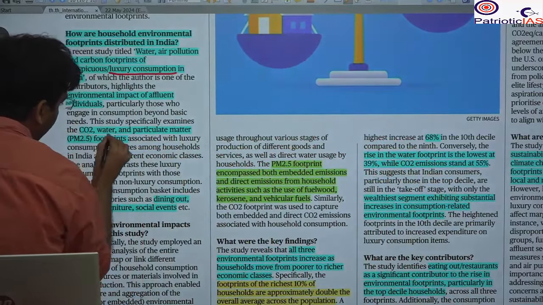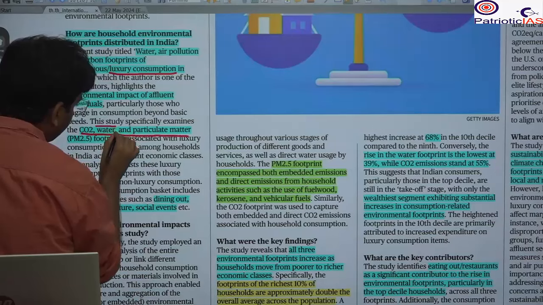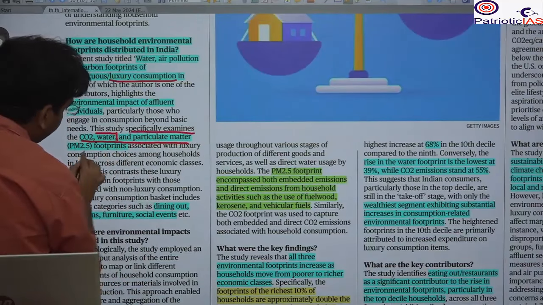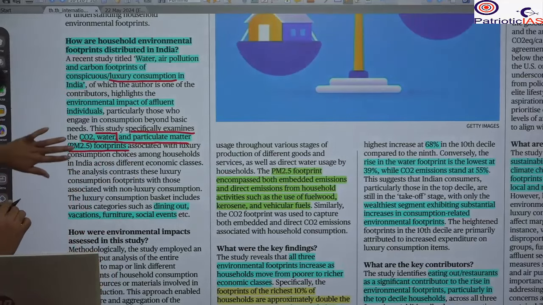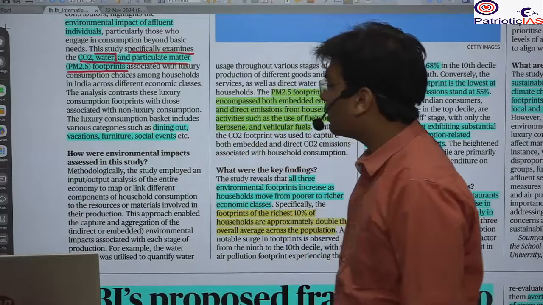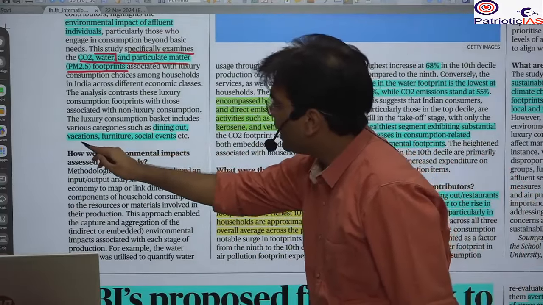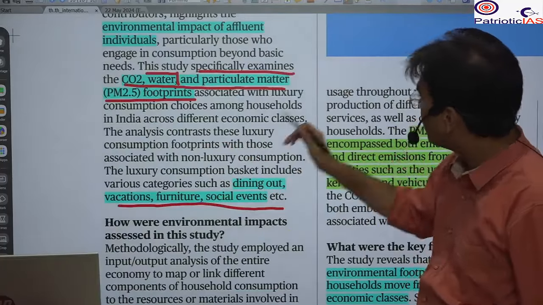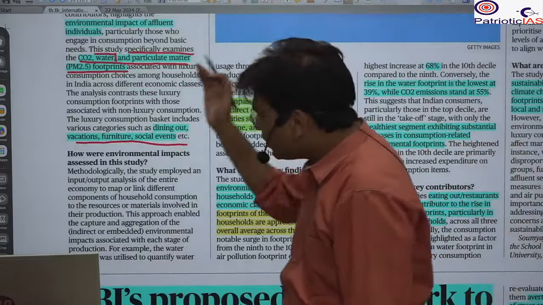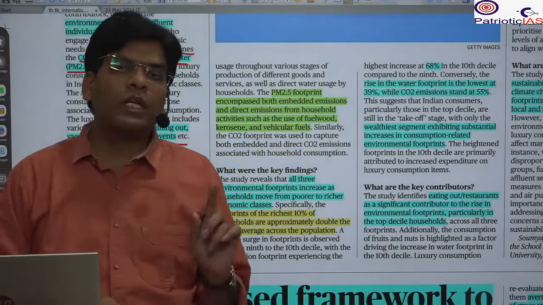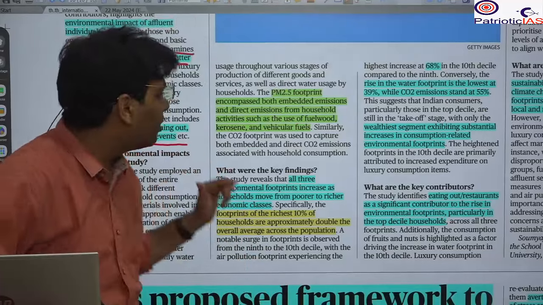Here, CO2, more water consumption that is not needed, and PM, particulate matter, are part of their footprint. I will have demand for dining out, vacations, furniture, and social events. I will throw parties, and those parties include many unnecessary things, and if you produce those things, there is a lot of emission.